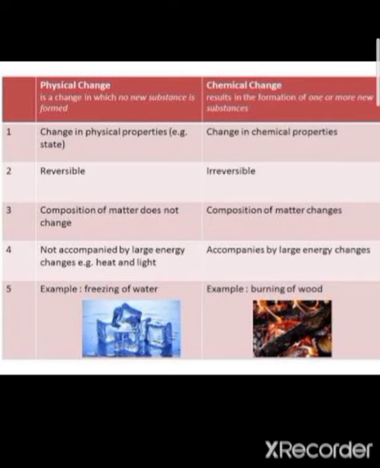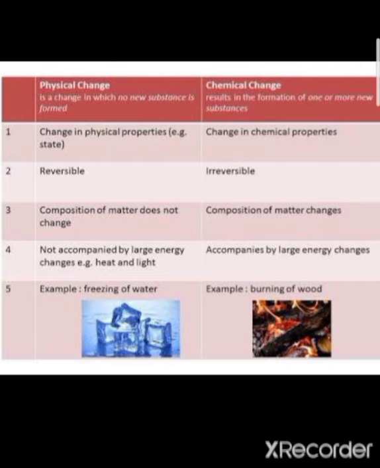The first difference is that in a physical change, physical properties like state change, while in a chemical change, chemical properties change. In a physical change, only physical properties change, such as color, state, density, etc. But during a chemical change, the chemical properties are completely changed, like rust and iron. The properties of iron and rust are completely different. The properties of ash and wood are completely different.